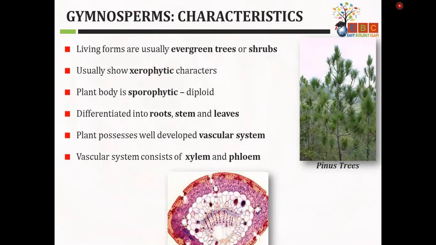Great. So now the plant is a sporophyte. This green plant that we can see is the sporophyte and it is diploid. The body is differentiated into root, stem and leaves. And the plant possesses a well-developed vascular system, that is xylem and phloem. You can see the cross section of the stem. These are the vascular bundles where xylem and phloem are visible, quite evident.